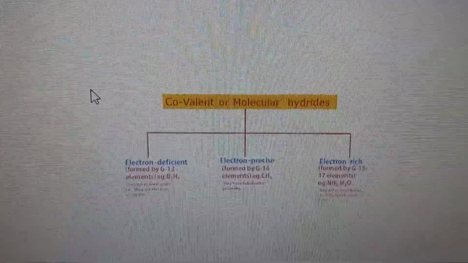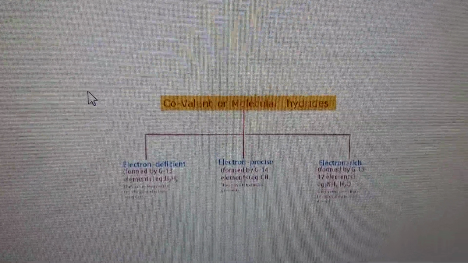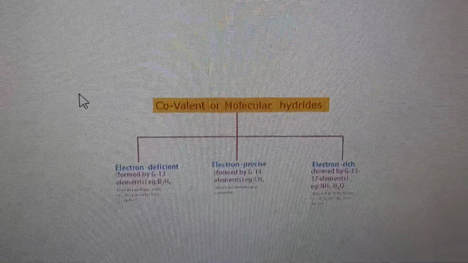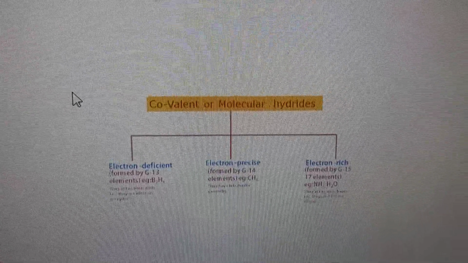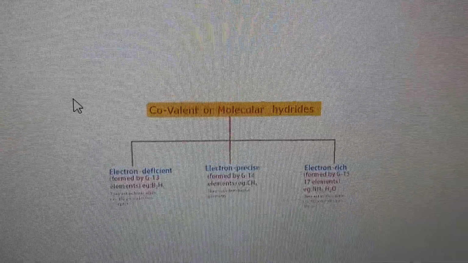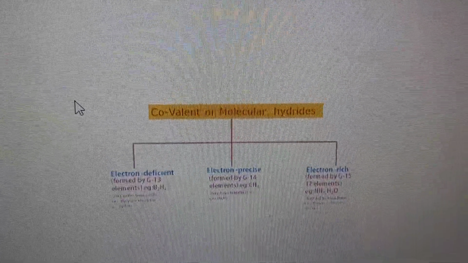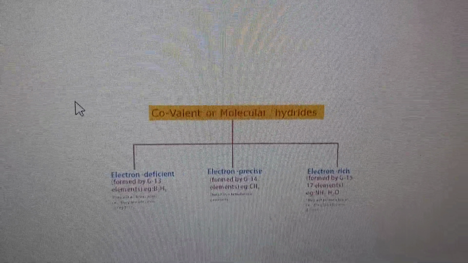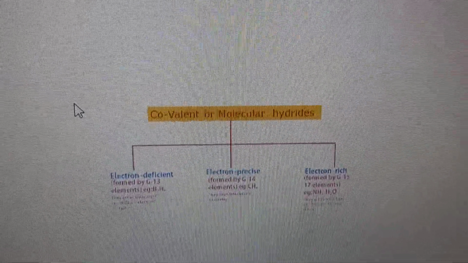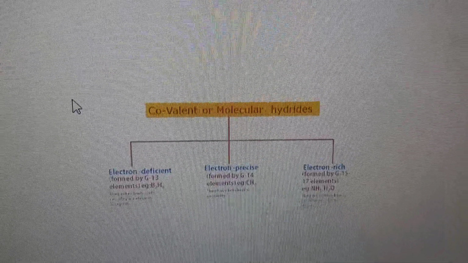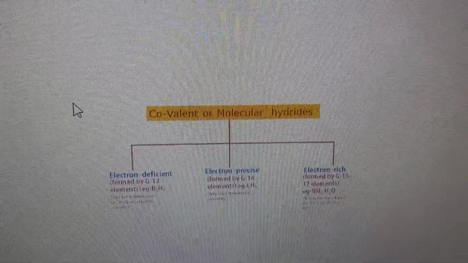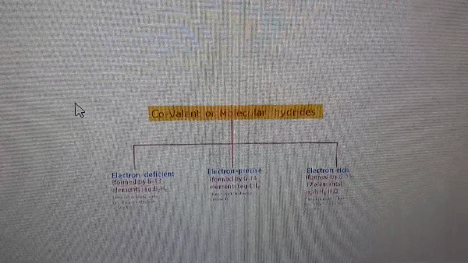Molecular hydrides or covalent hydrides can be further classified into three types: electron deficient, electron precise, or electron rich molecular hydrides. Electron deficient hydrides are formed by group 13 elements with hydrogen, and they are called Lewis acids. Electron precise hydrides are formed by group 14 elements with hydrogen, and the elements from group 15 to 17 can form the last type of molecular hydride, that is the electron rich hydride. You can see examples like ammonia or water.